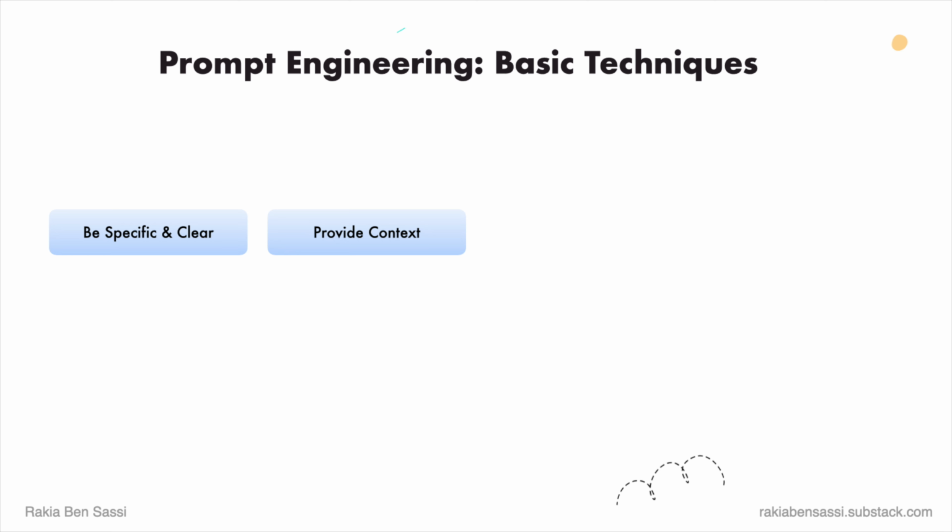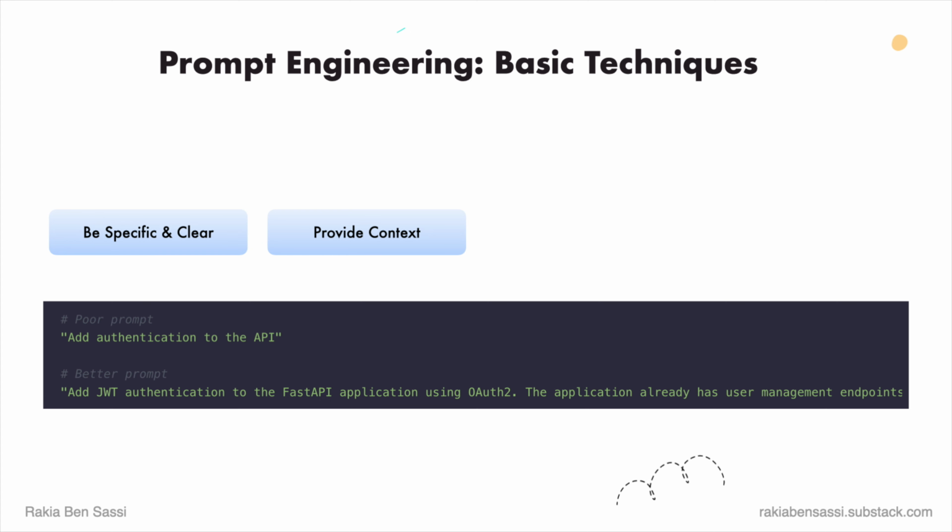Provide context. Include relevant details about your project and existing architecture. The more context the AI has, the better its output. An example of a poor prompt: "Add authentication to the API." A better one would be: "Add JSON Web Token authentication to the ASP.NET API application using OAuth 2. The application already has user management endpoints."